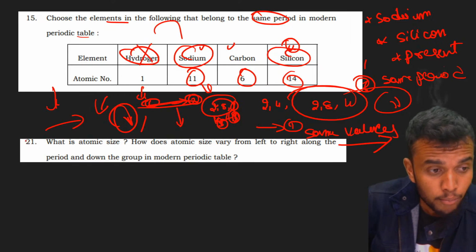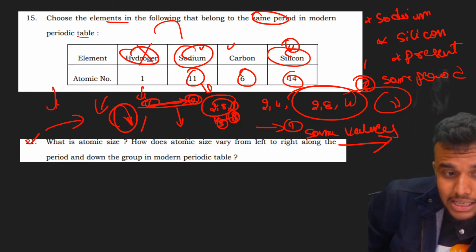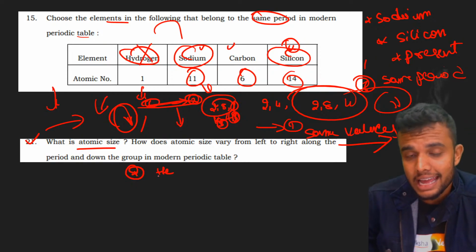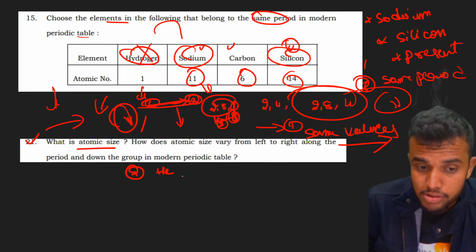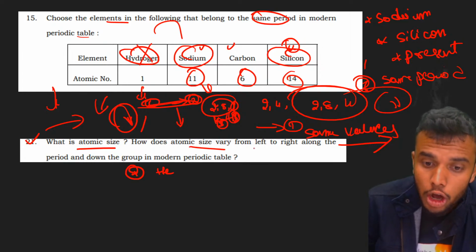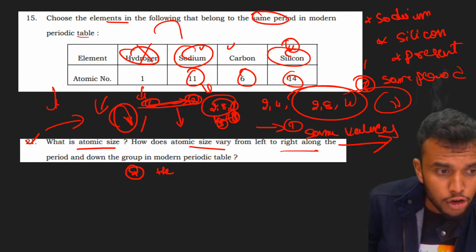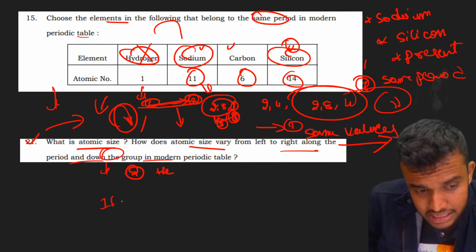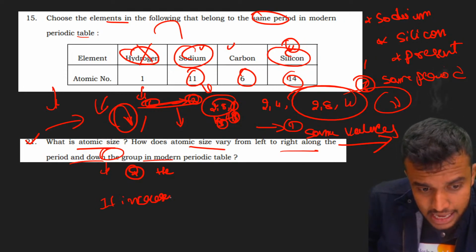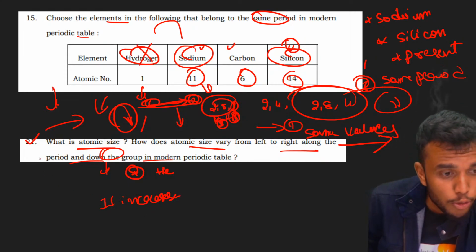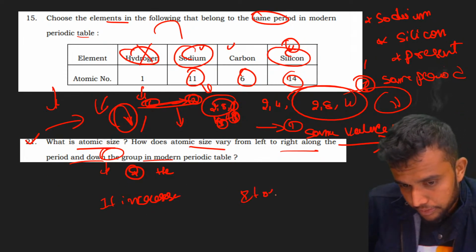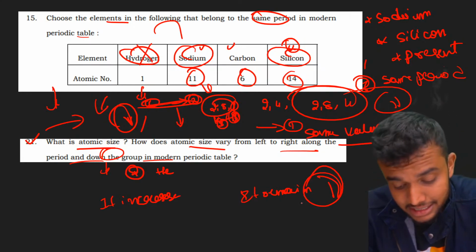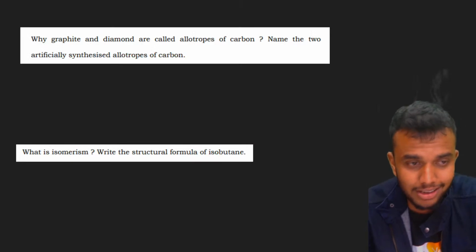Clear? Then move on to the 21st question. What is atomic size, students? The radius of an atom is called atomic size. How does atomic size vary from left to right along a period and down the group? Down the group, atomic size increases, students. In the case of a period, it remains the same. Why? The valence shell is the same. Right, students? Super. Next question.